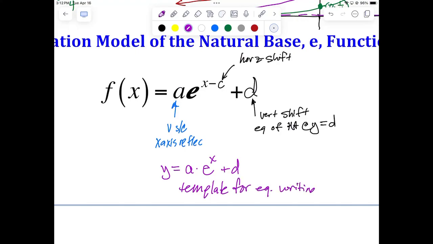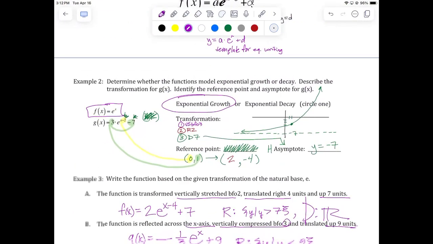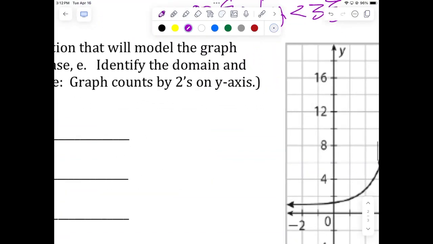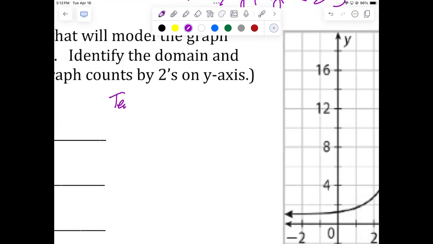And you're not going to be given that, unfortunately. You just got to know it. So we're going to get rid of the minus c. I'm going to bring it down here, and my template is y equals a times e to the x plus d. There's really two things we need for this equation. We need the a value, and we need the d value. If I know the a and the d value, then I've got my equation.